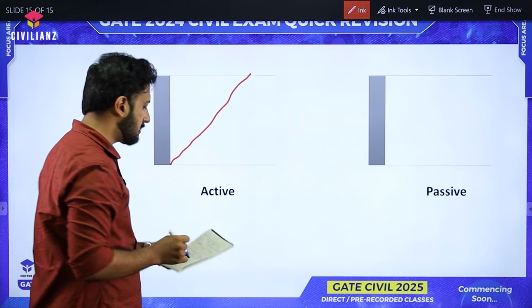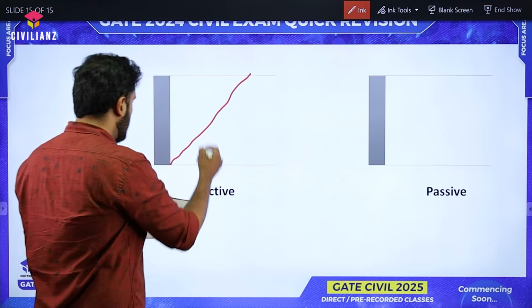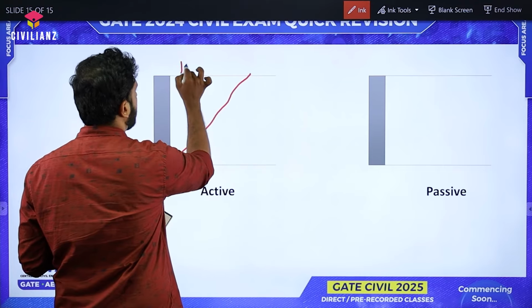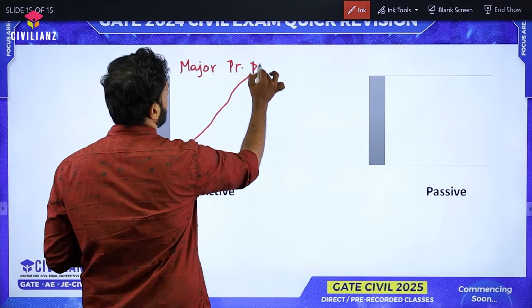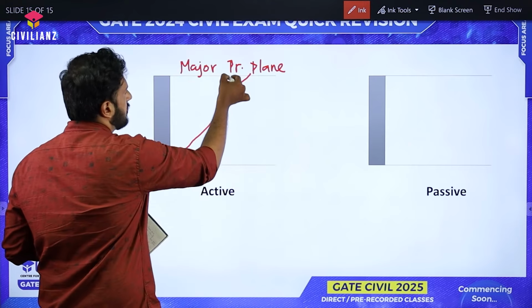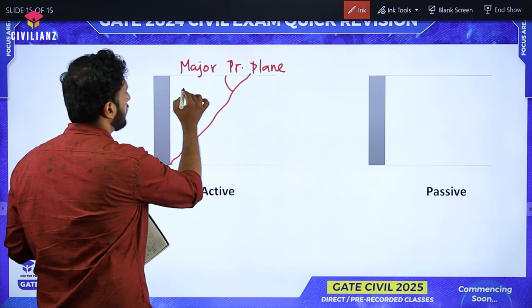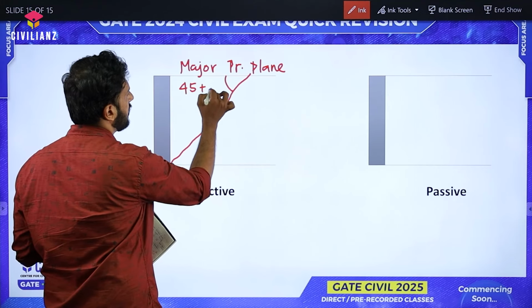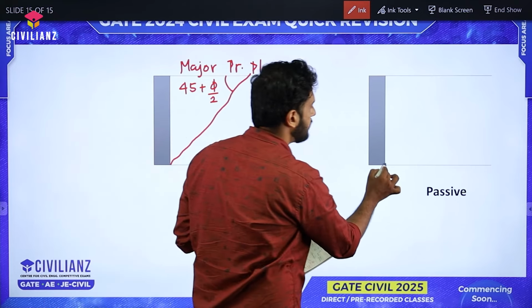If it is the active case, then we know the wall will be moving away from the backfill, right? So here the major principal plane will be here. This is nothing but the major principal plane. With respect to the major principal plane, the angle will always be 45 plus phi by 2. That's it.